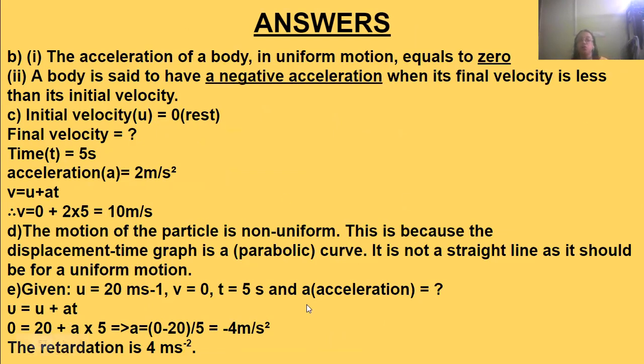Now, given u is equal to 20 meters per second, the initial velocity. Final velocity is 0 and t is 5 seconds, and acceleration we don't know, we need to find out. So v is equal to u plus at. Final velocity is 0, initial is 20, and acceleration we need to find out, with 5 seconds as the time. That will give us minus 4 meters per second squared. So the retardation is 4 meters per second squared.